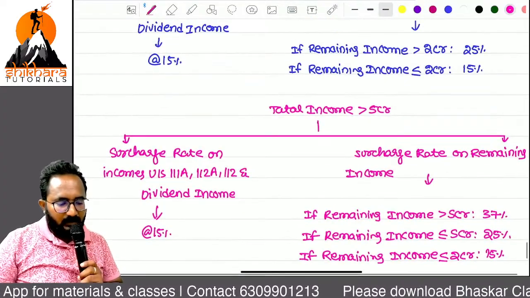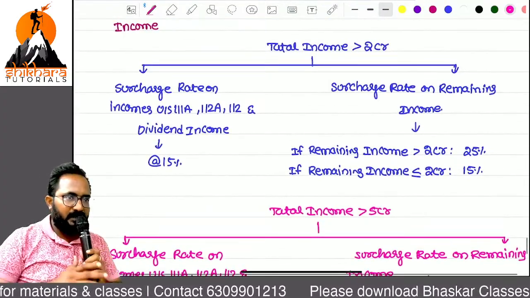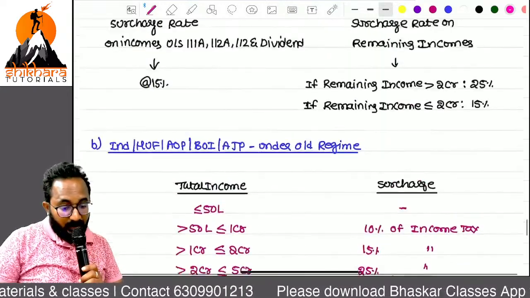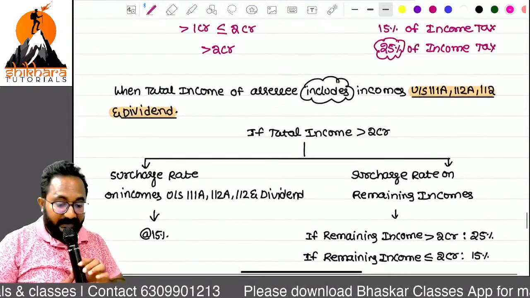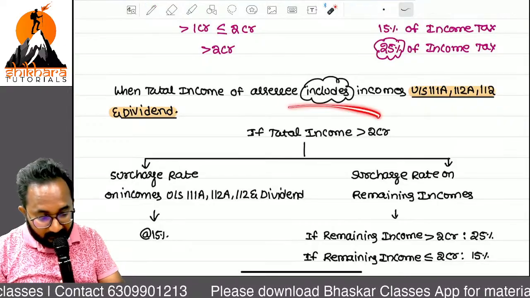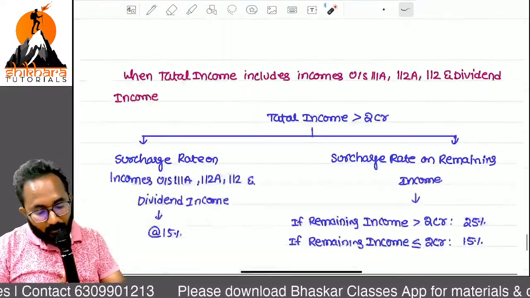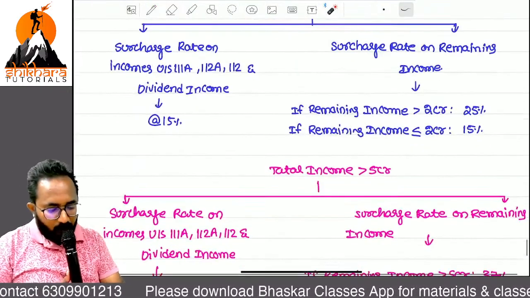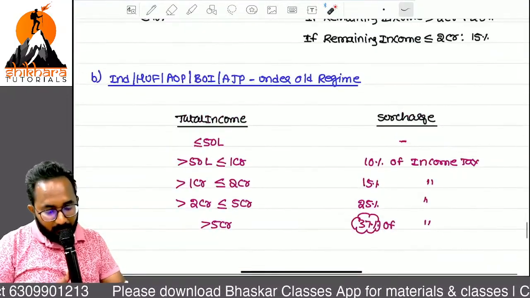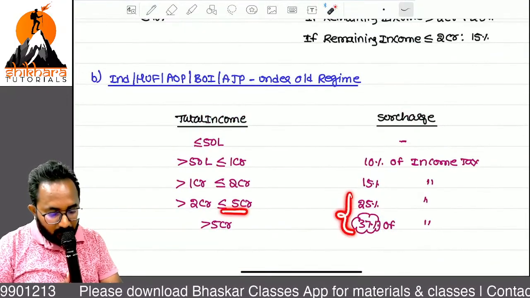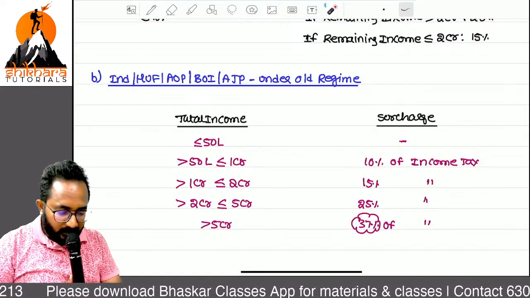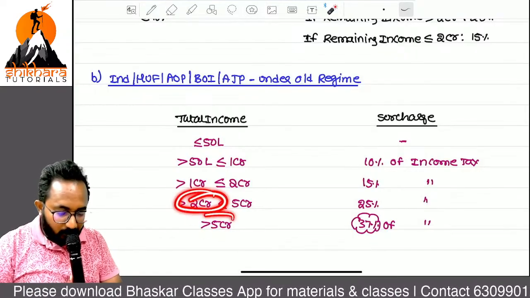Many students are thinking without applying their mind. Sir, you have written only one case, sir, in case of the default tax regime, more than 2 crores. But here you have written 2 points. Why? Because in the basic limits here it is 2 crores, so more than 2 crores and more than 5 crores.